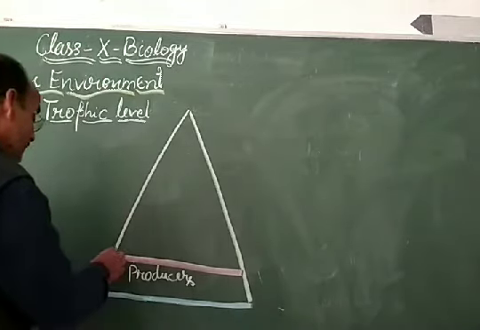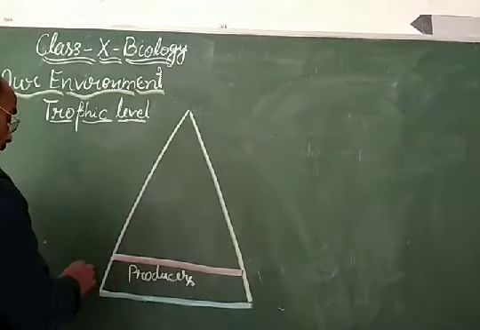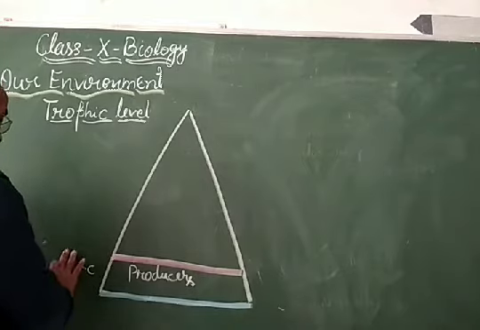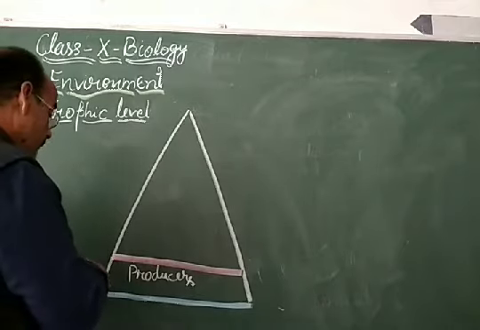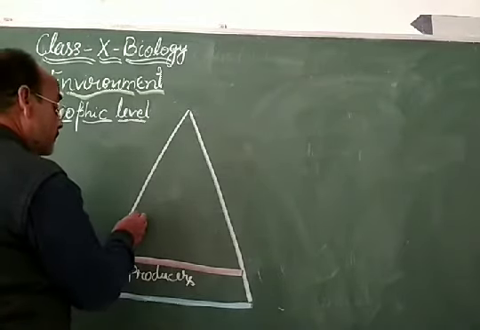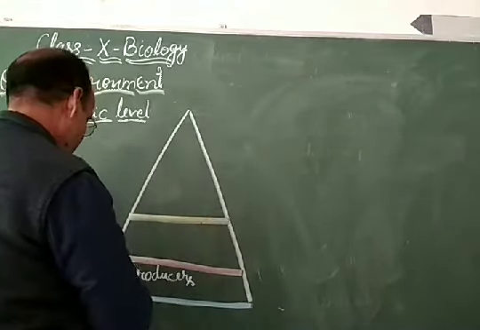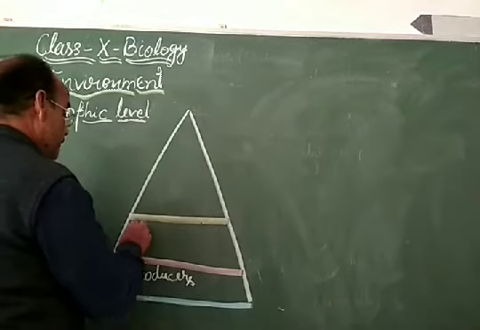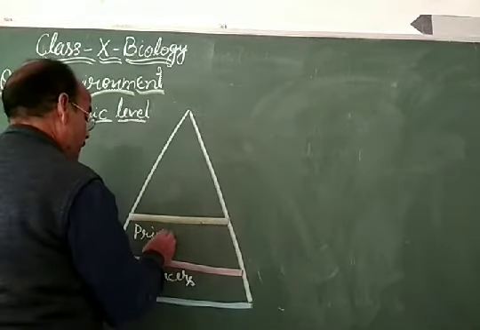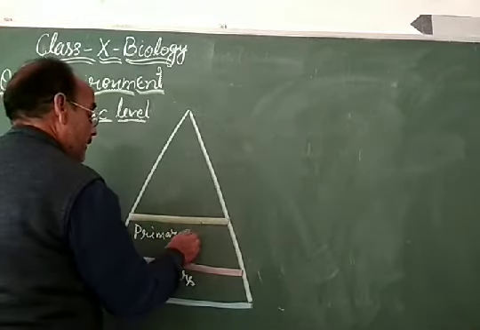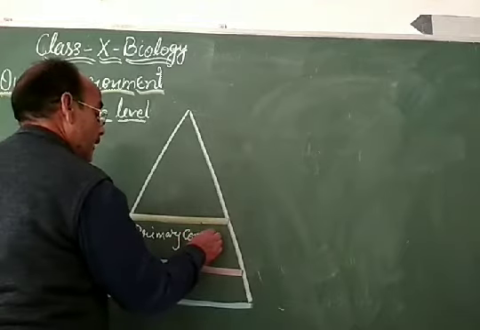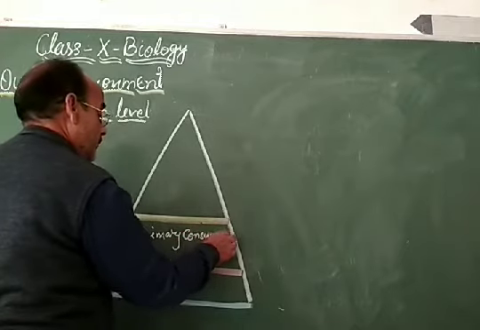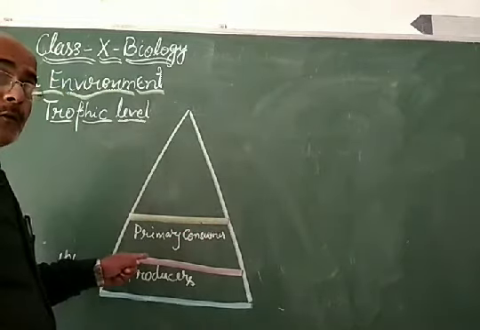Suppose this base has 10 lakh, then this will be the primary consumer level. Primary consumers will be the herbivores.